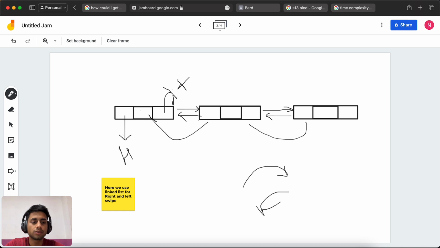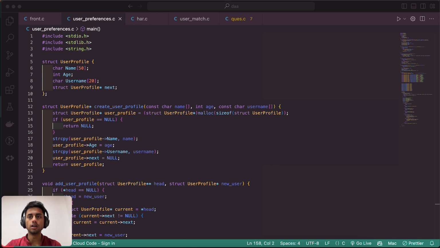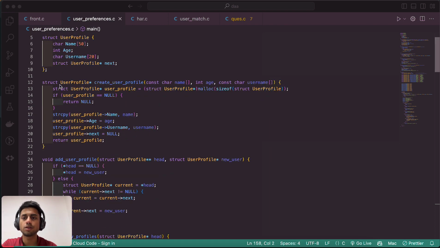After this, we go for the code, how it works and how we implement the double linked list for the matching preference on the left or right side. In the user preference, for left and right setting, we use a double linked list. Here is a struct with a variable named user profile, and we create a variable as a node.